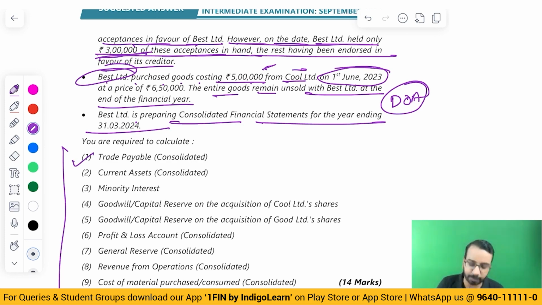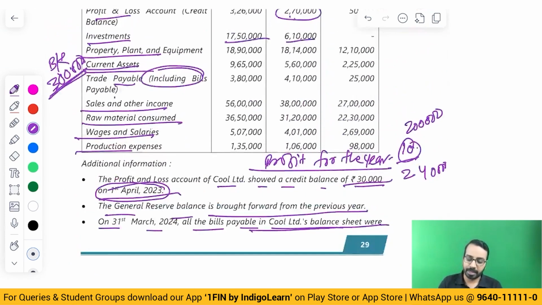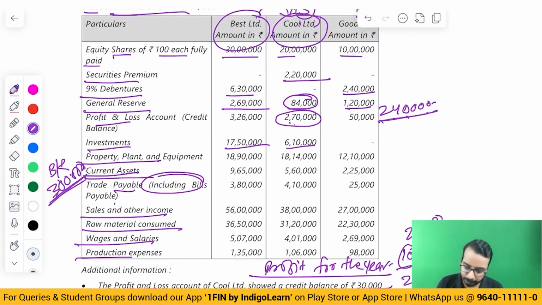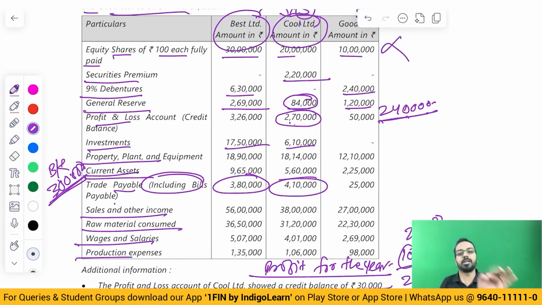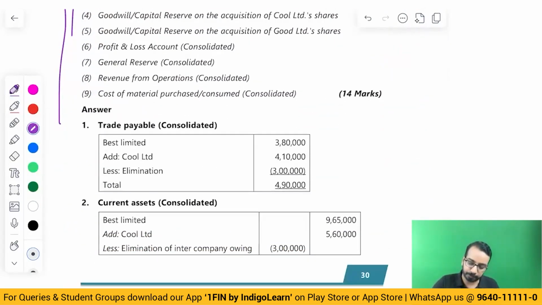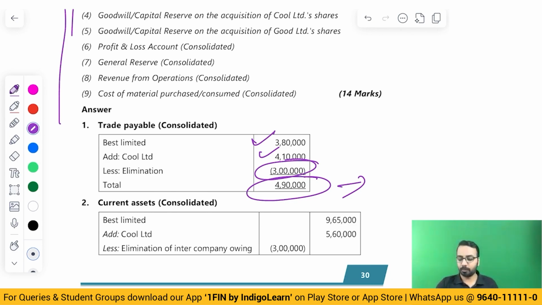You are required to calculate trade payable, consolidated current asset, and all of those things. Now, what is trade payable consolidated? Trade payable consolidated is only trade payable of 380 plus 4,10,000. Associate you will not consider. And if it was a joint venture, you will consider only to the extent of percentage. I am repeating once again. Best, you will take 100%. Cool, you will take 100%. Good, you will not take anything because here you will follow equity method. So 380 plus 410 minus 3 lakhs, 4 lakh 90,000. Simple, 1 mark as it is.